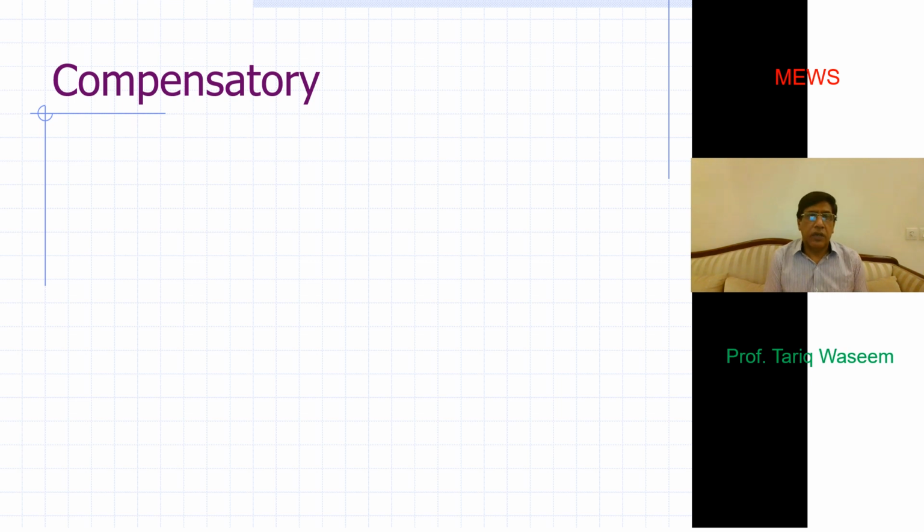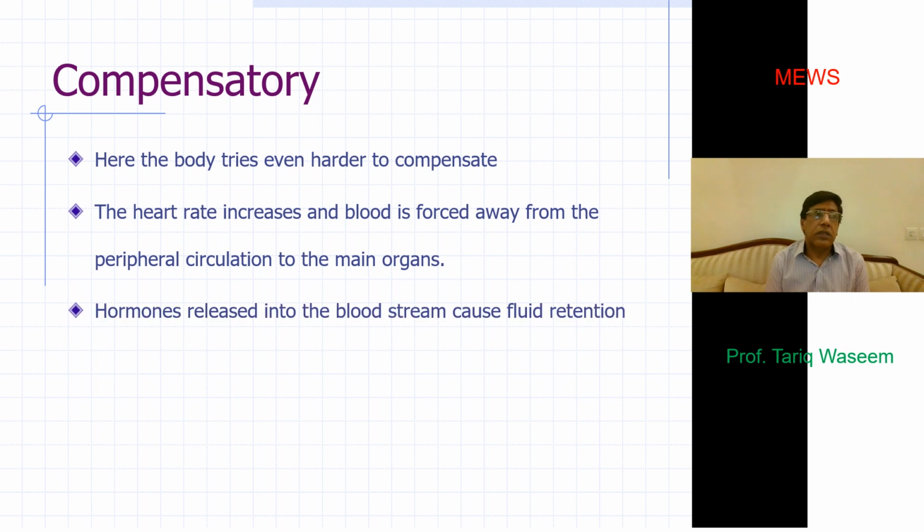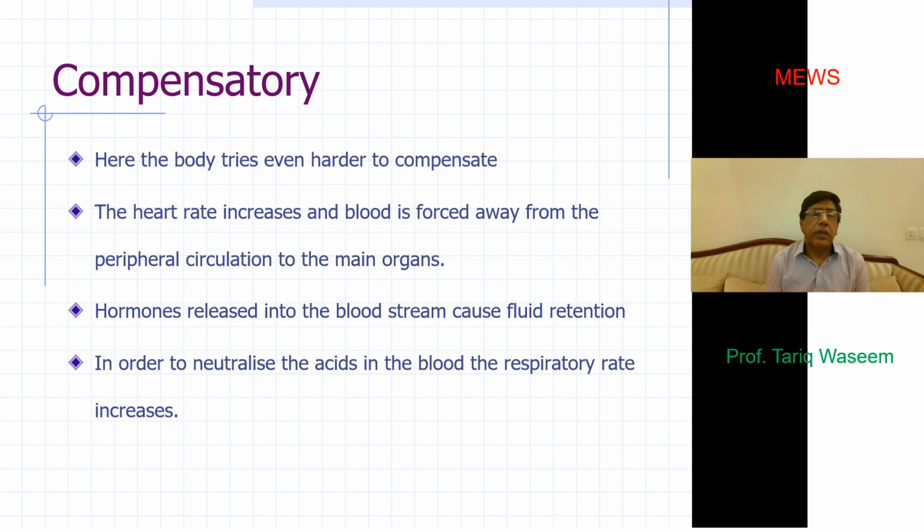Then there is the compensatory stage. In the compensatory stage, there is a compensation part of the body that tends to redo the things. The heart rate increases, blood is forced away from the peripheral circulation to the main organs. As we already mentioned, there is release of hormones in the bloodstream, which tend to retain fluid. In order to neutralize acid, which is accumulation of lactic acidosis, the respiratory system tries to compensate by increasing the respiratory rate and washing out carbon dioxide.